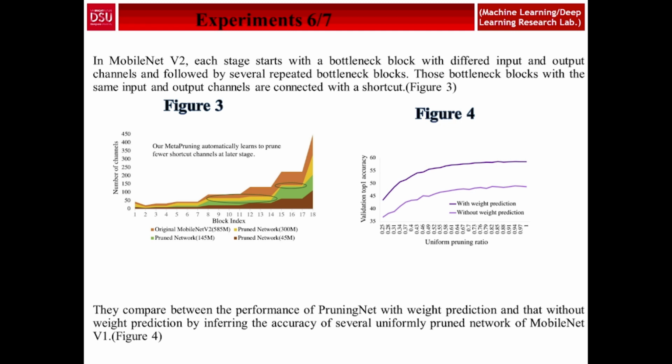Then in figure 4, they compare the performance of the pruning net with and without weight prediction, and how weight prediction influences the accuracy of several uniform pruned nets of MobileNet V1. So we see the comparison in figure 4, with weight prediction and without weight prediction for the uniform pruning ratio.